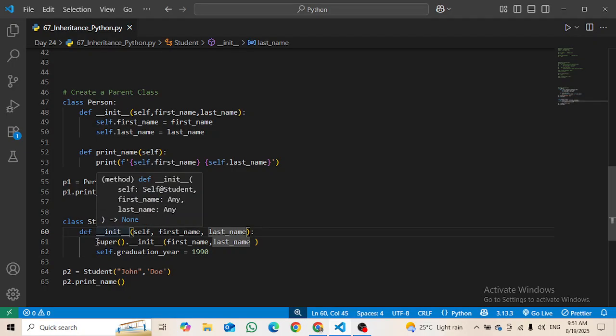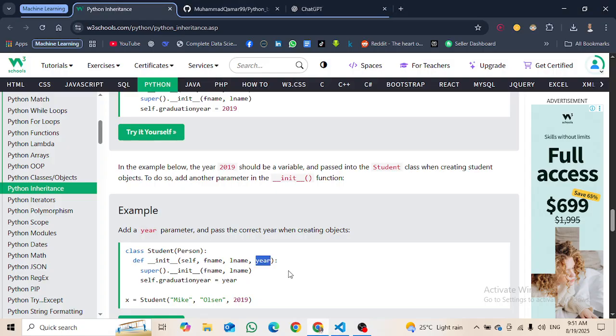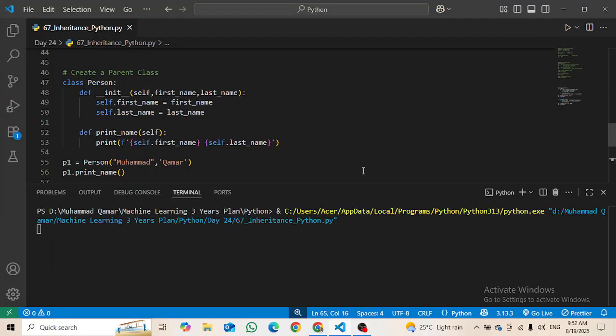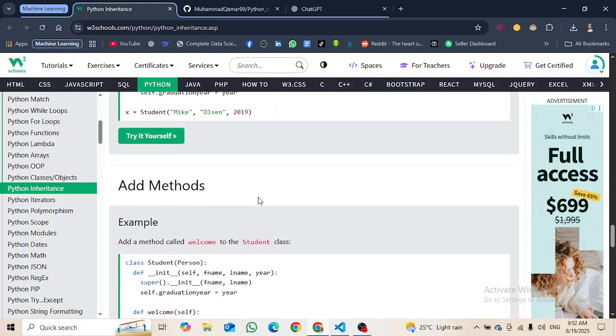This is actually the property of the student itself. So we are going to write just the year here, and then the year goes here. Okay, just remove it, and done. Now since we have made it like this, we can add 2019 this time and print it. It is printing nothing right now, but I guess it is just storing the values. Let's try it by ourselves.